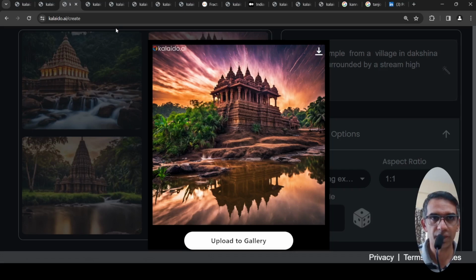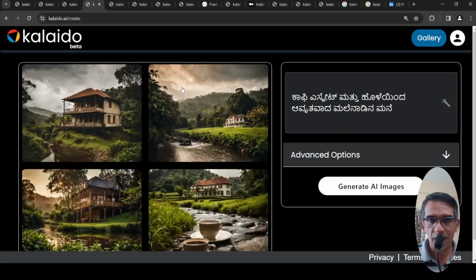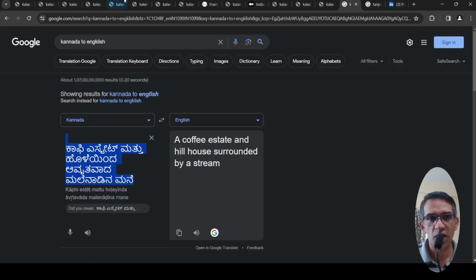Okay, then I tried a prompt in Kannada. The English translation of this is a house in Malenadu surrounded by a stream, and the prompt is actually about a coffee estate.